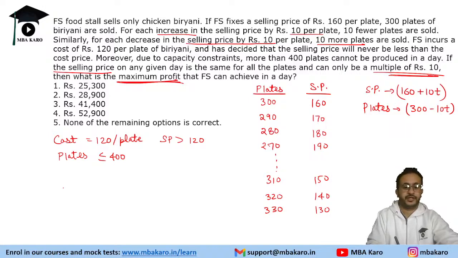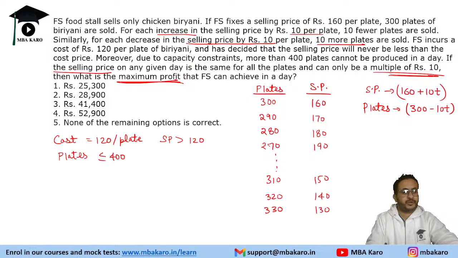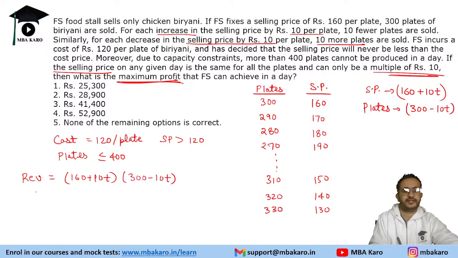We need to find the maximum profit, and what will be the cost? This is the revenue: 160 plus 10t into 300 minus 10t. And the cost: we are selling 300 minus 10t plates, and per plate the cost is 120 rupees.